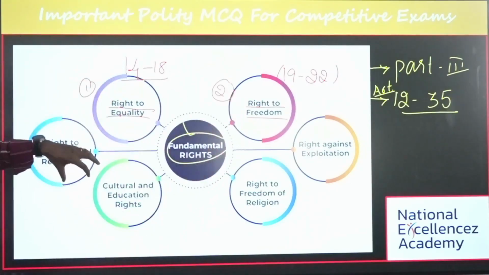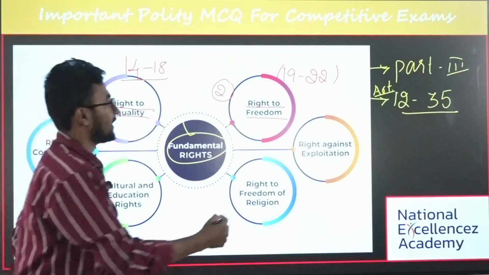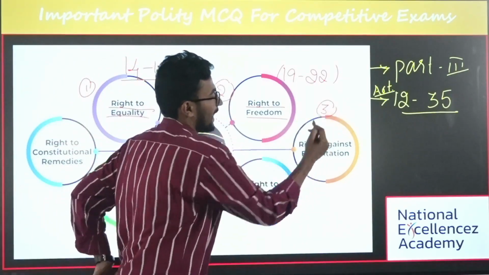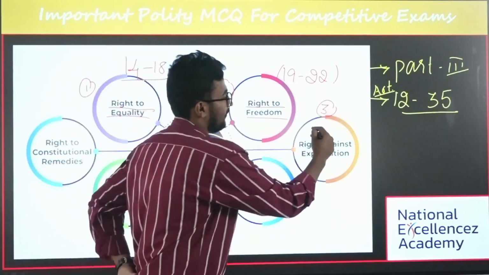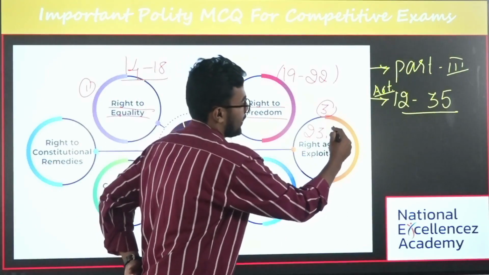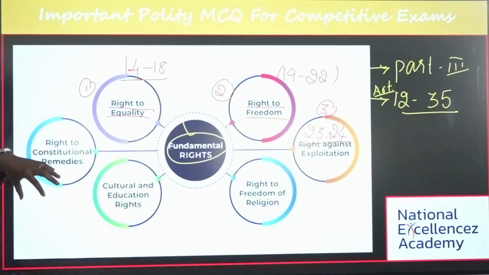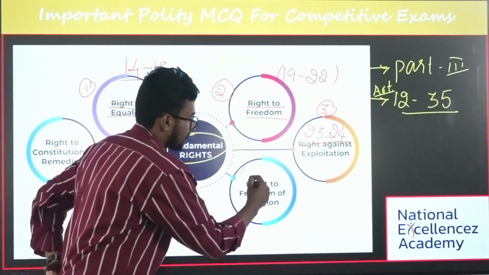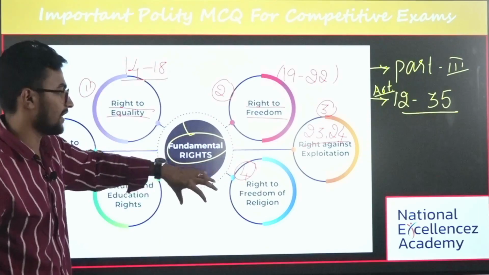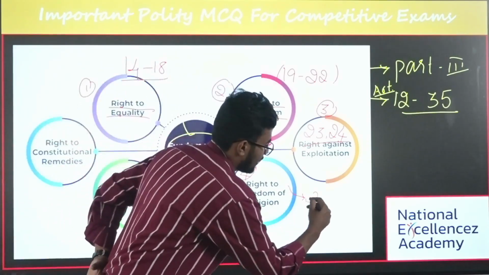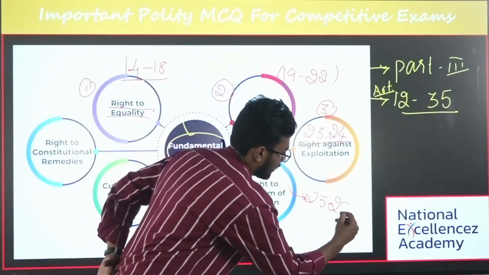And the third important right is the right against exploitation, which is Articles 23 and 24. Yes, this is the third one. And the fourth important one is the right to freedom of religion, Articles 25 to 28.